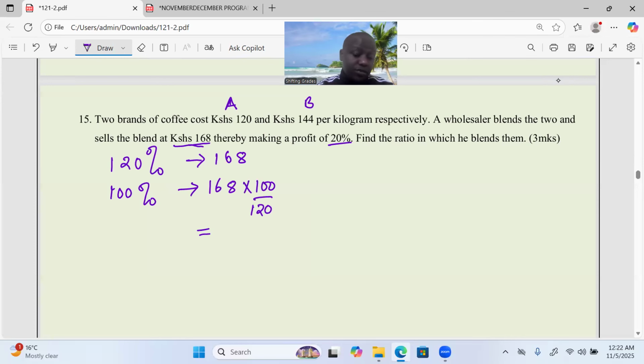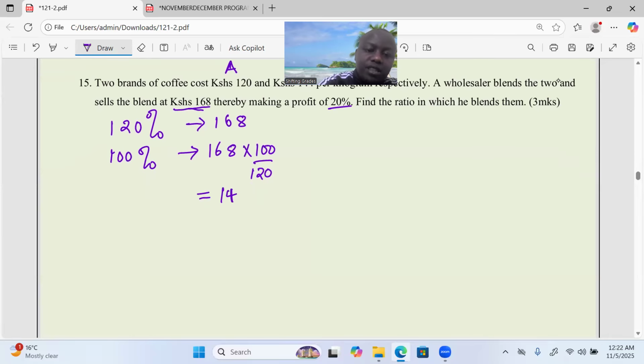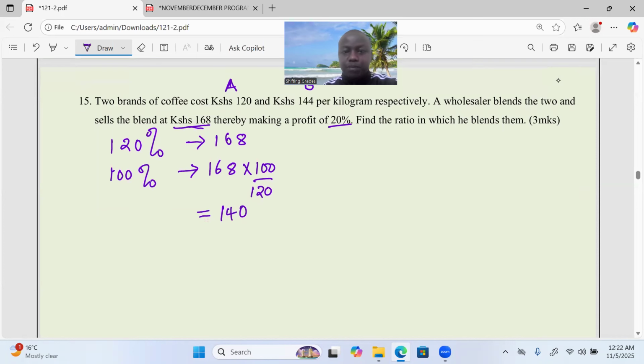This gives us what? 168 multiplied by 100 out of 120. This is exactly 140. So now, when the wholesaler mixed the two brands, the blend that was obtained was costing 140. That is why selling it at 168 led to 20% profit. So this is the first thing that you're supposed to get.